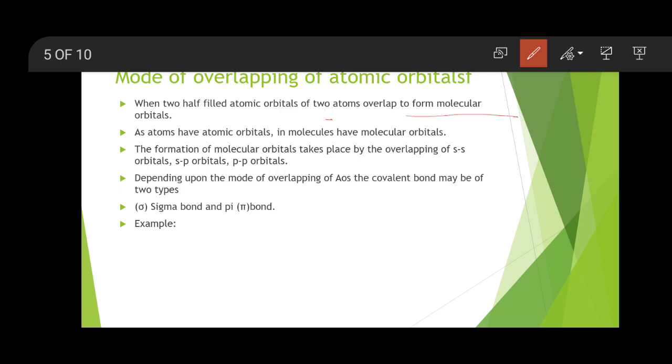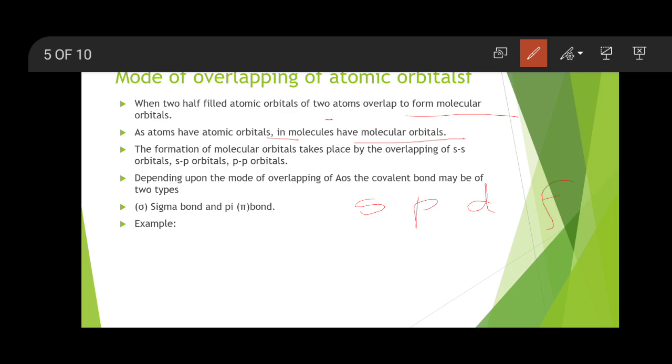Now as atoms have atomic orbitals, molecules have molecular orbitals. That is very simple. Which atomic orbitals does an atom have? Those are s, p, d, f. These are called atomic orbitals.